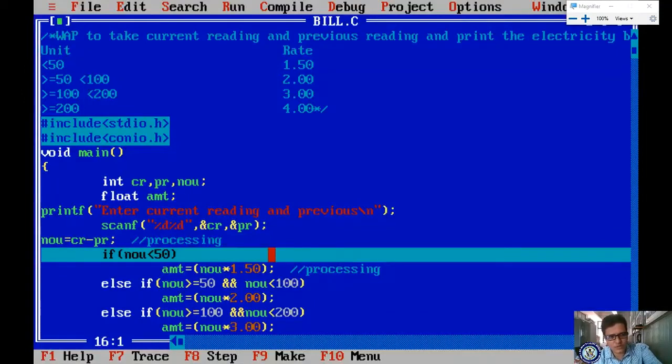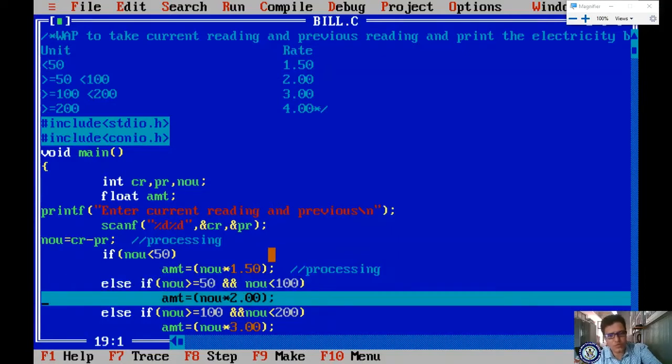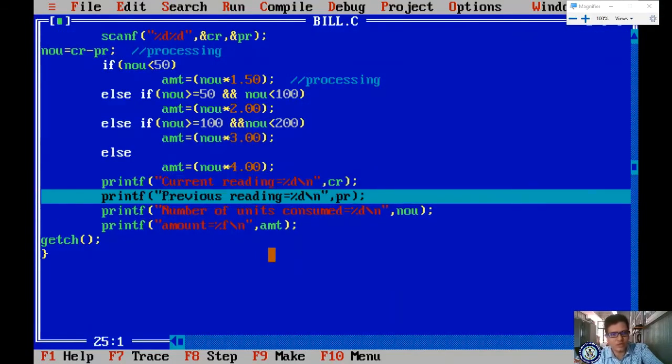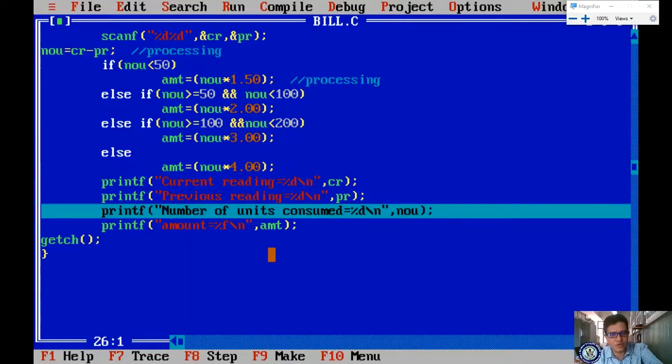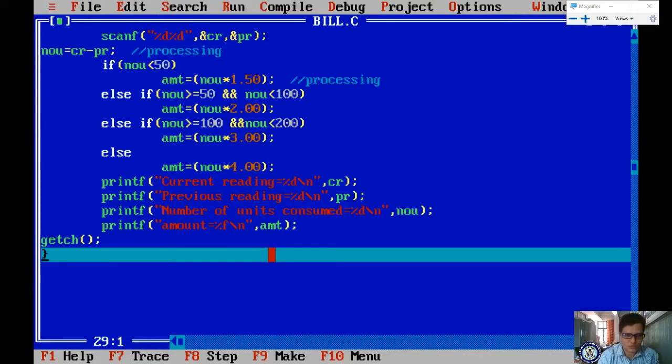So here it comes and processes. If 75 less than 50, false. It comes here. 75 greater than or equal to 50, yes. 75 less than 100, yes. Condition is true. 75 into 2, it will print 150 rupees. Directly it will print current reading, previous reading, number of units and amount. Now getch. Likewise, your statements are executing. Got it? Hope you understand this concept.